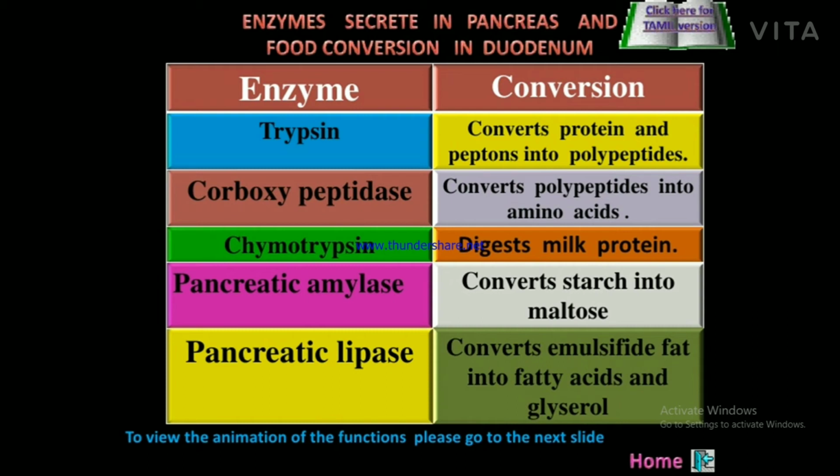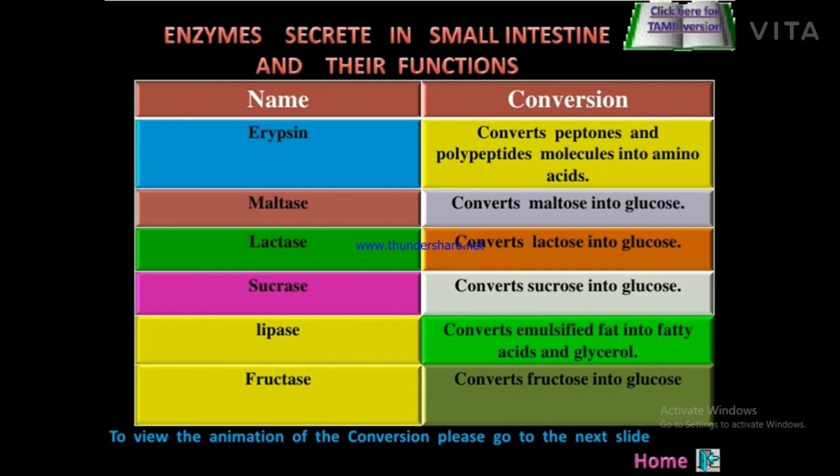Chymotrypsin helps to digest milk protein. Pancreatic amylase converts starch into maltose. Pancreatic lipase converts emulsified fat into fatty acid and glycerol.